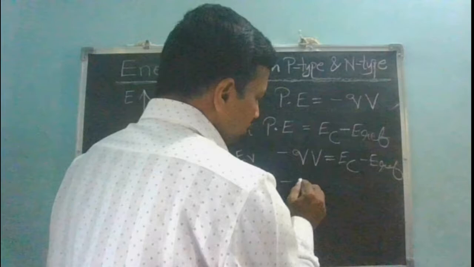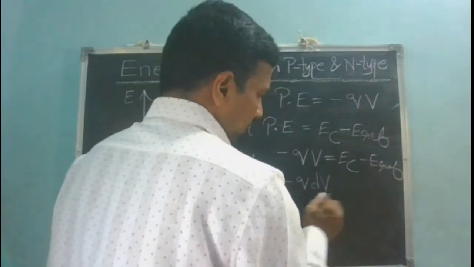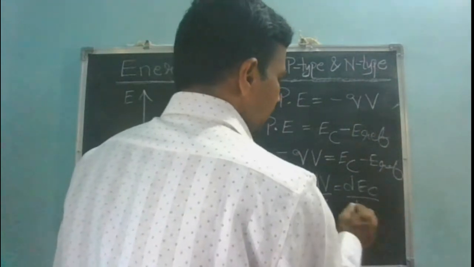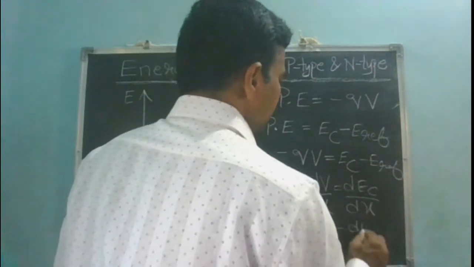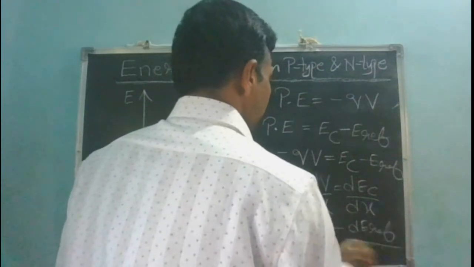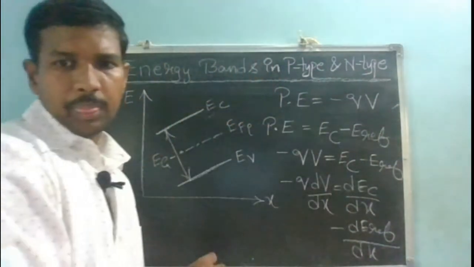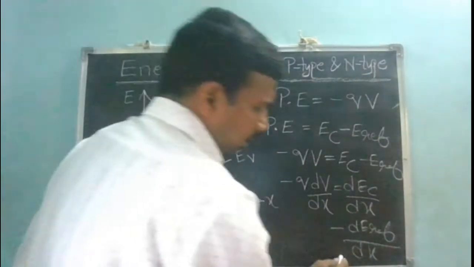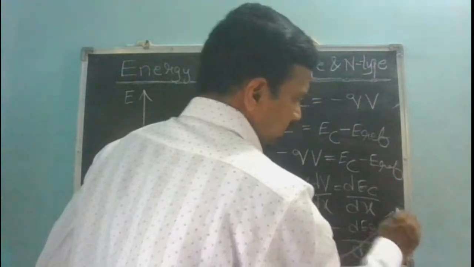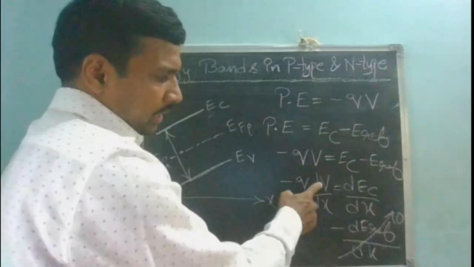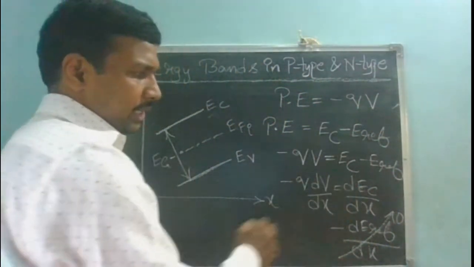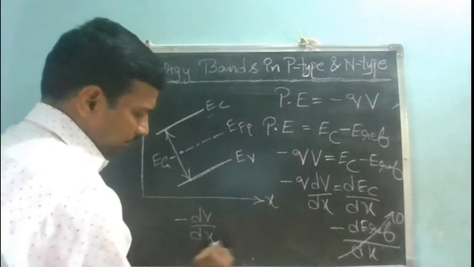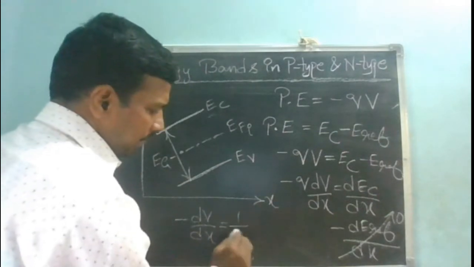If I differentiate on both sides with respect to x, then dV by dx is equal to dEC by dx minus dE reference by dx. Normally a reference energy level should not vary, so the variation of a constant is always going to be 0.